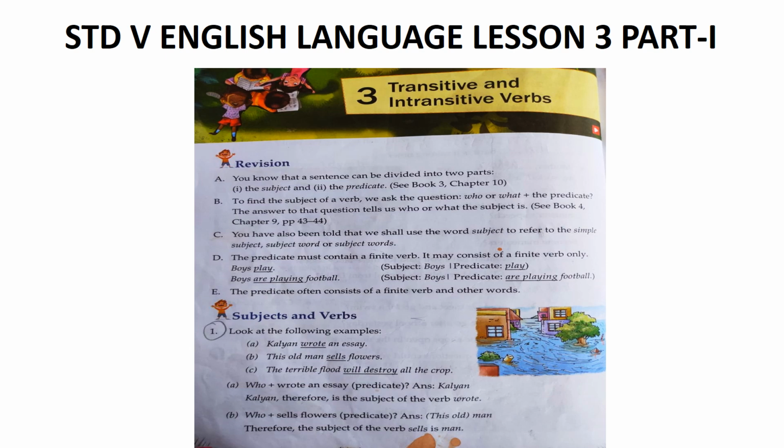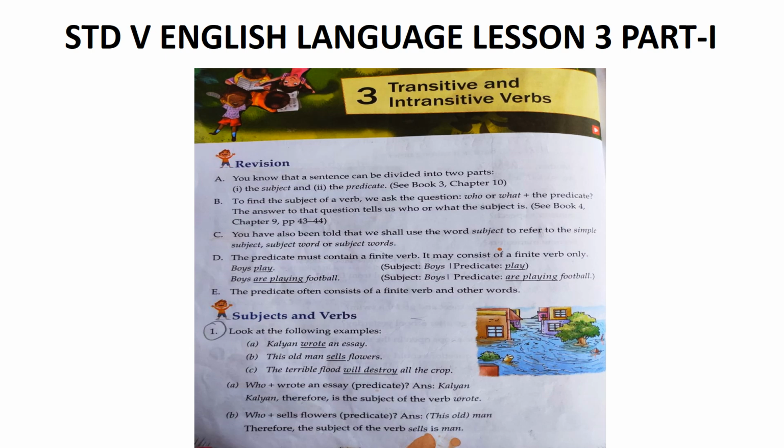In order to find out whether a verb has an object or not, we have to do two things. First, we ask the question what or whom after the verb. If we do not get an answer, we can straight away say that the verb is intransitive. If we get an answer, we have to look closely at the answer to see whether it tells us something about the subject itself or it refers to somebody or something that is different and separate from the subject.